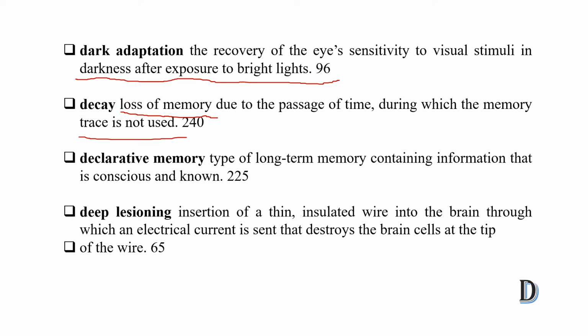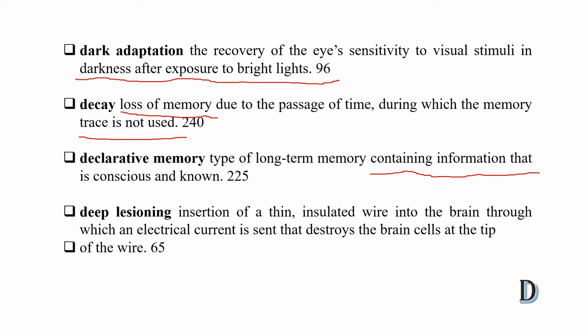Third is declarative memory. This is another type of long-term memory. It is the type of long-term memory containing information that is conscious and known. So declarative memory is conscious memory. This is also called conscious memory and known memory.